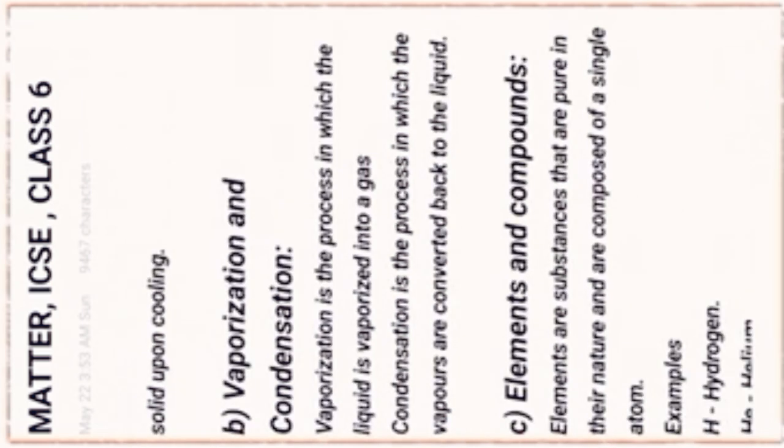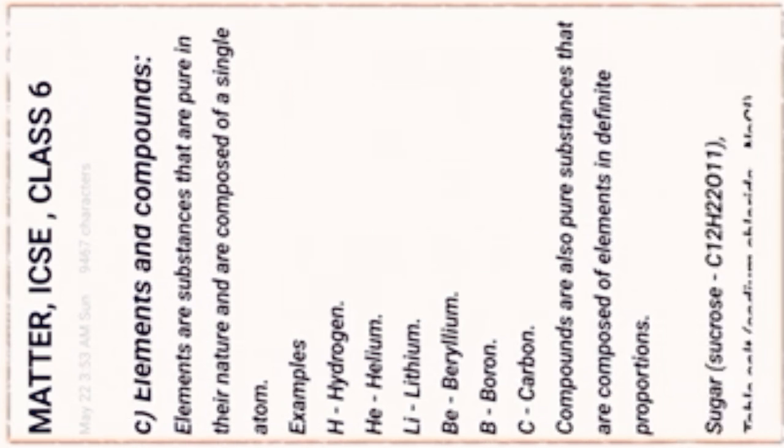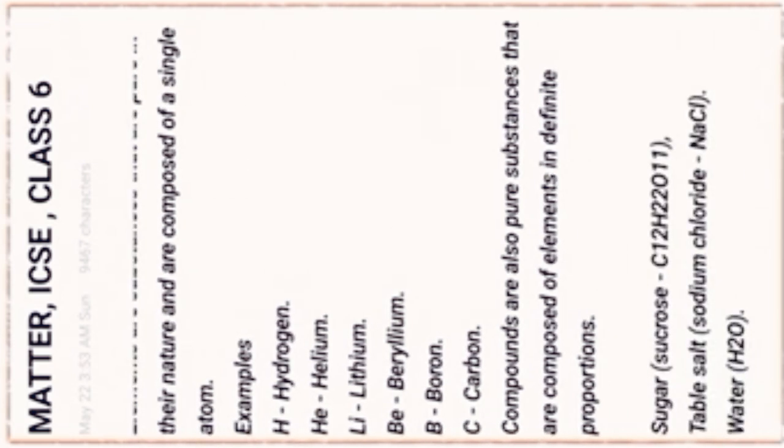Next, the difference between element and compound. Elements are pure substances composed of a single kind of atom. Example: H for hydrogen, He for helium, Li for lithium, Be for beryllium, B for boron, C for carbon, etc. Compounds are also pure substances that are composed of elements in definite proportions.